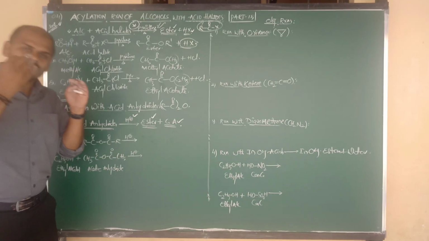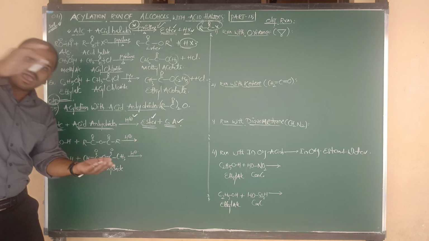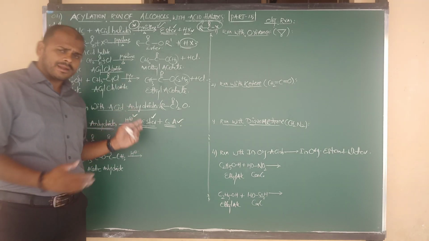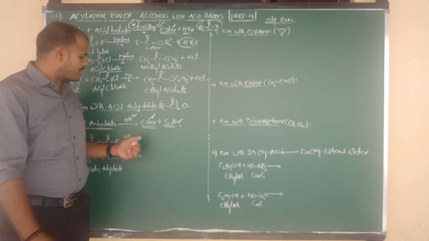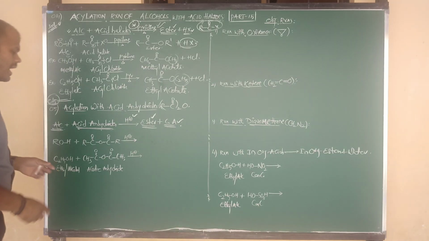Let us go one more time; I am going to revise the statement. Alcohols on reaction with acid anhydrides in the presence of mineral acids give the product ester, and one more product, carboxylic acid.